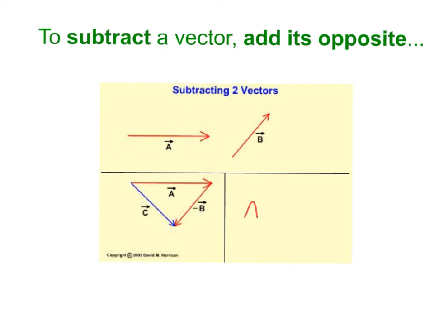Let's say we have our vector A, and we want to subtract vector B. How do we do that? We just add its opposite. That's what we do. So you see vector A is right here. You can graph that, vector A. Then look at vector B. I'm going to subtract vector B, so I am going to basically add its opposite. And you'll see vector B here. When I graph it, I will graph it in the opposite direction like that. I'm in essence subtracting it. I'm adding its opposite. Then the resultant will be vector C. And that's how you would subtract a vector.